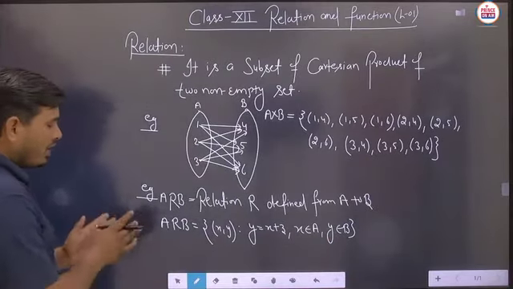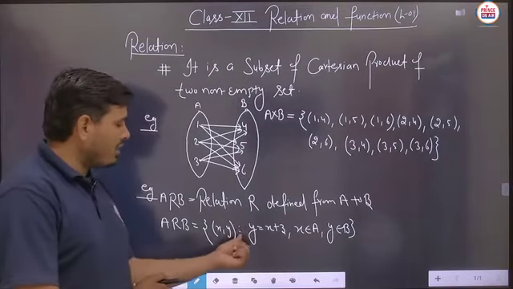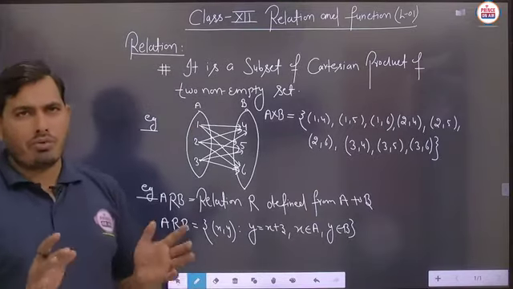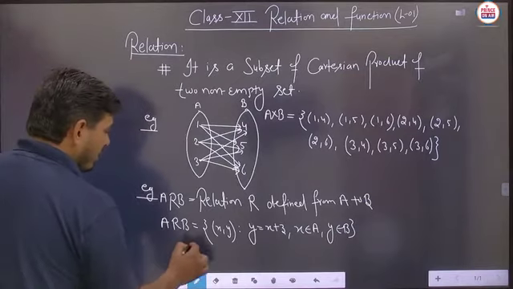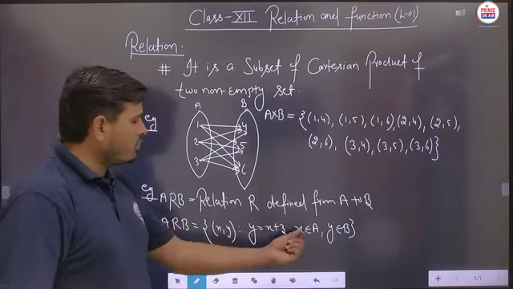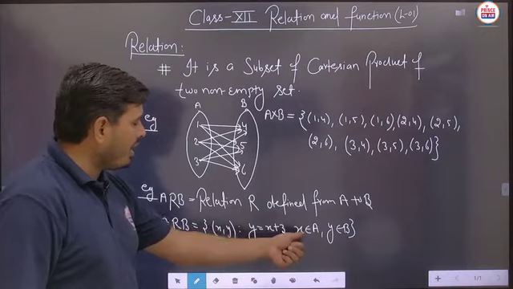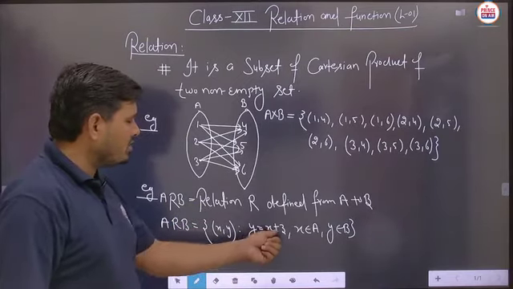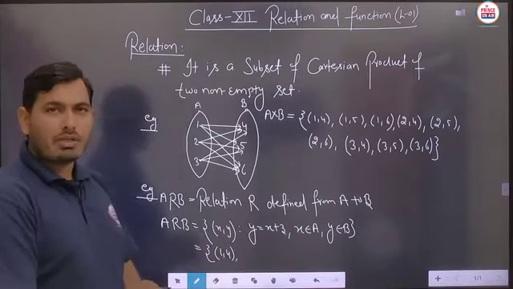So basically, if the relation R from set A to set B is given like this, x y such that y equals x plus 3, where x belongs to A and y belongs to B. Now suppose this relation is to be converted into roster form. How will we convert? You take x belonging to the set A. So this is the set A elements and these are the elements of set B. You can take any element x from the set A. Suppose we take 1. Then x is 1, then y is 1 plus 3, which is 4. So you can write the ordered pair 1 comma 4. Is that clear?